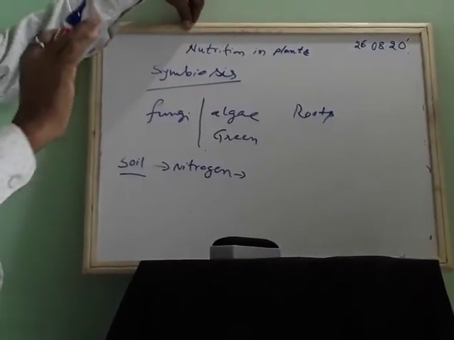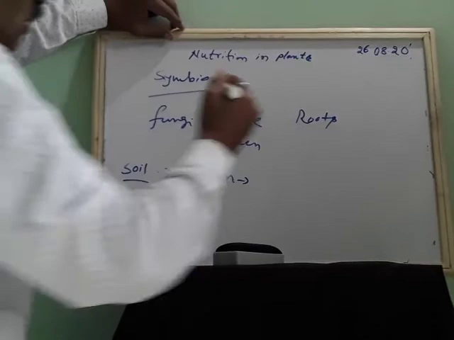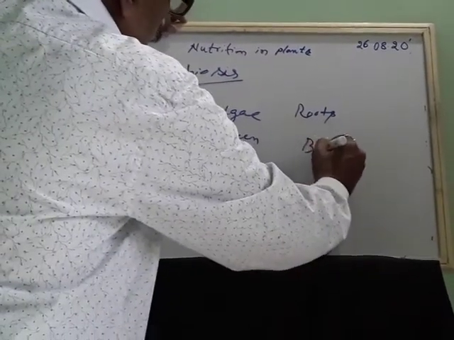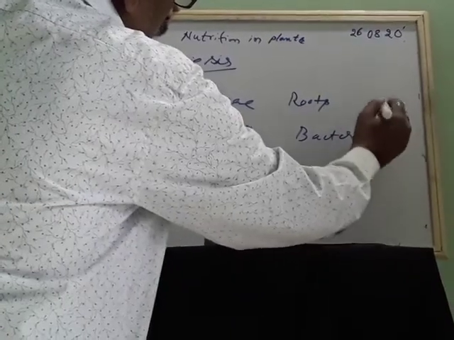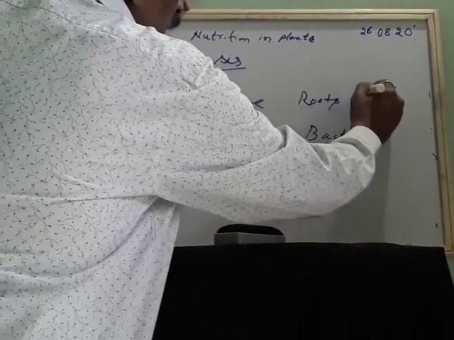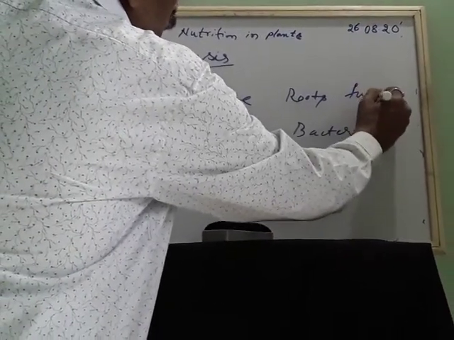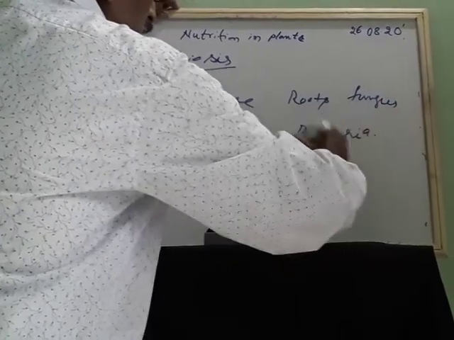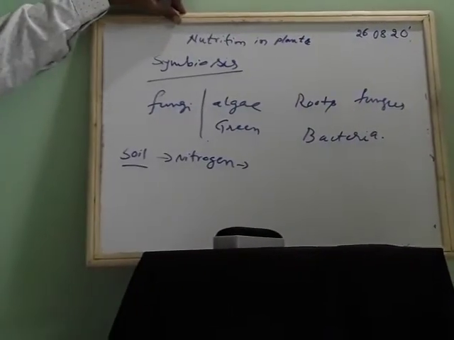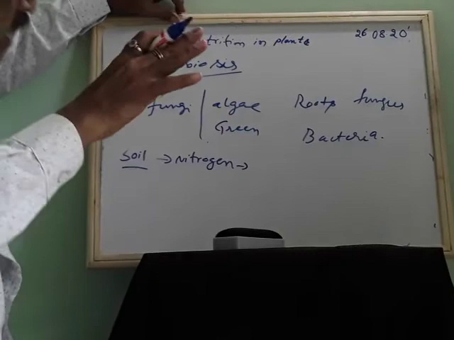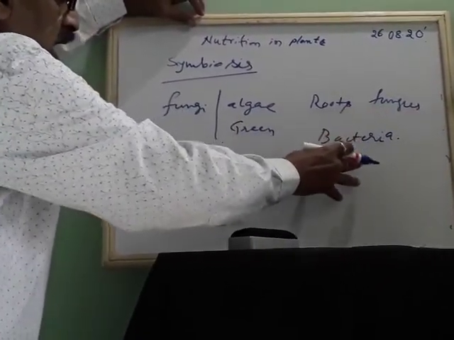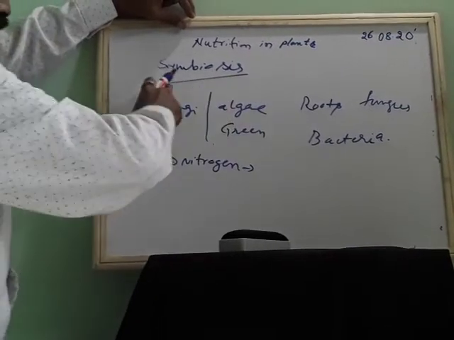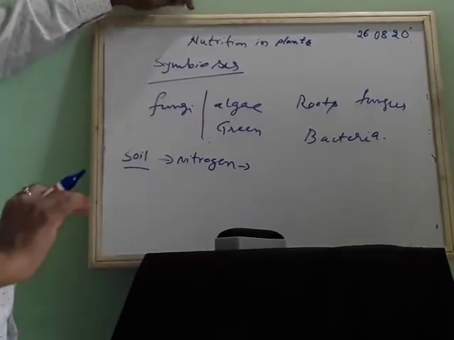Plants contain roots, and in those roots there are some bacteria. And there are some fungi also, inside the soil. So when the plants grow, this fungus and bacteria are, as I told, symbiotic. They both are symbiotic.